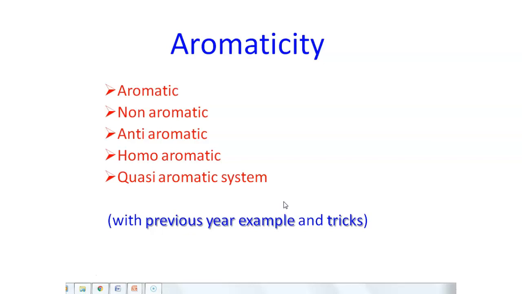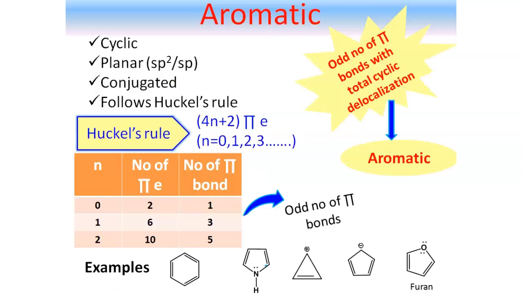So what is aromatic system? First of all, for being aromatic, a system has to be cyclic and it should be planar. That means it might be sp2 hybridized or sp hybridized, and of course complete conjugation has to be there. That means the system has to be conjugated. And the most important thing is it should obey Huckel's rule.